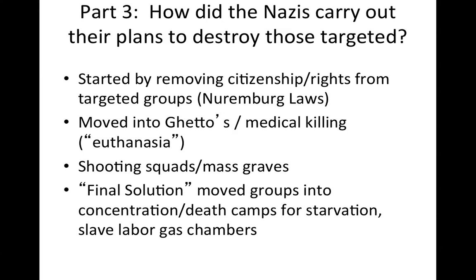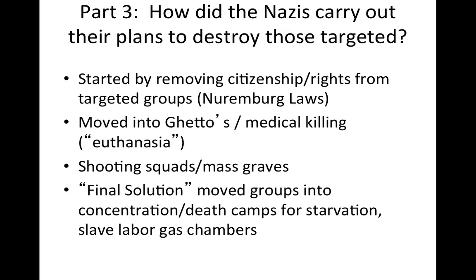And this is when they started to do the medical killing of groups in hospitals, which they called euthanasia, which means mercy killing. But the Nazis didn't really do mercy killing. They just killed those that they didn't like in hospitals.